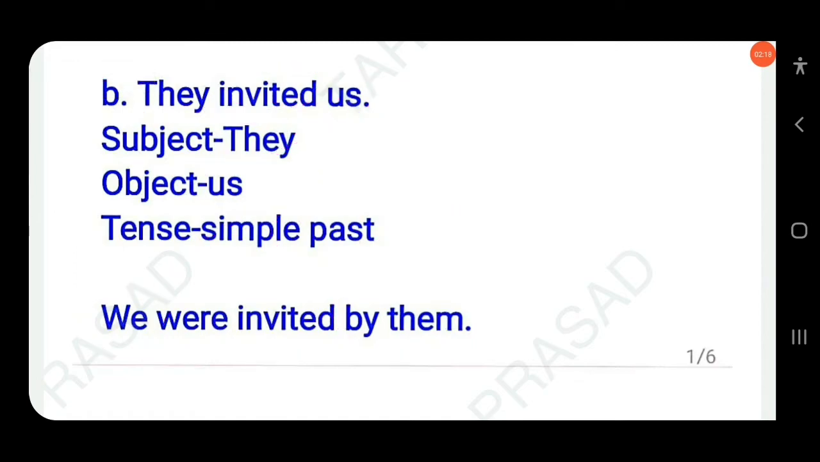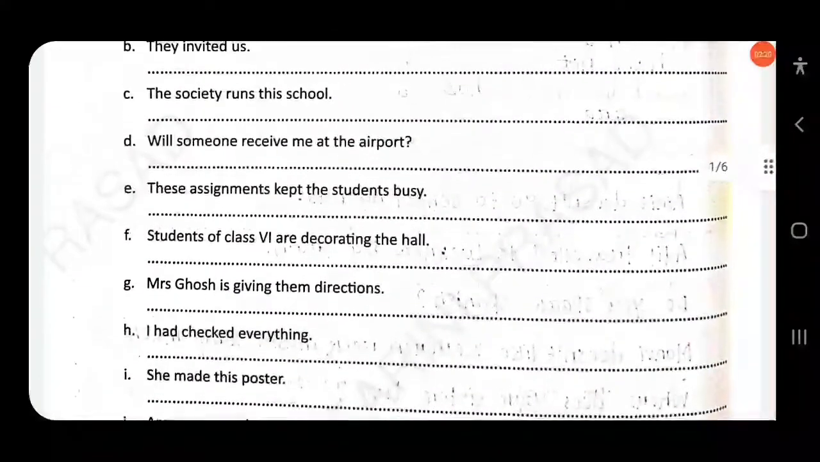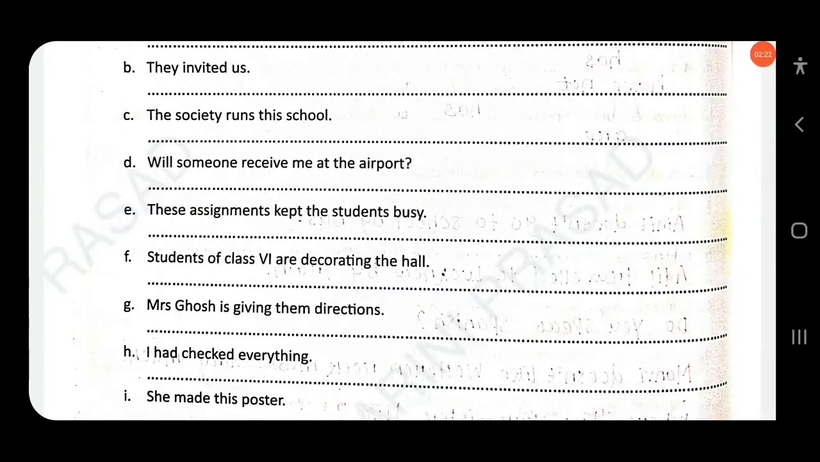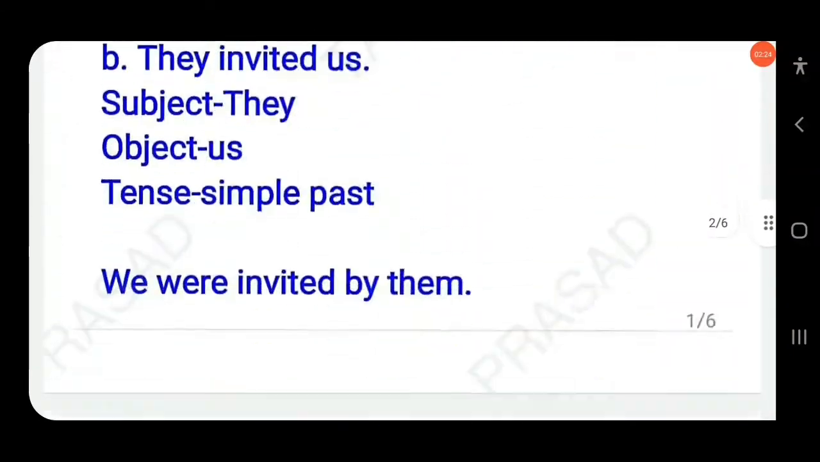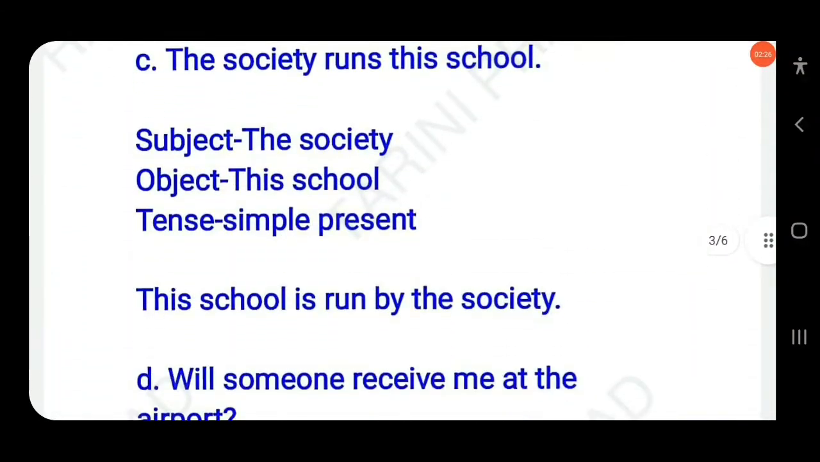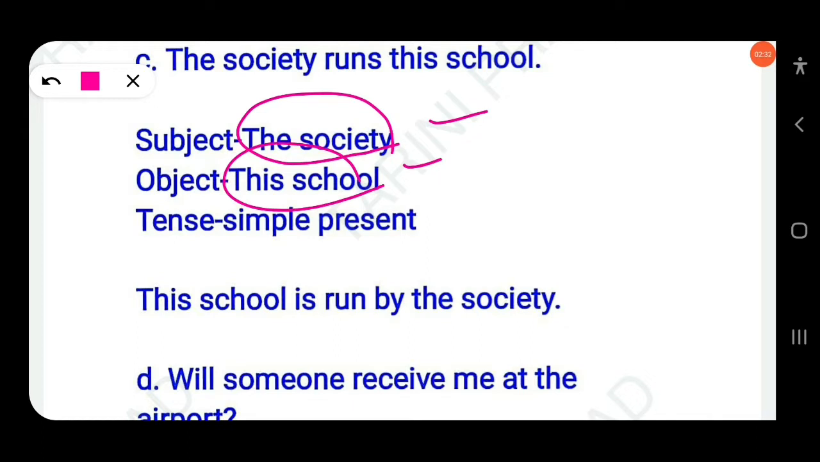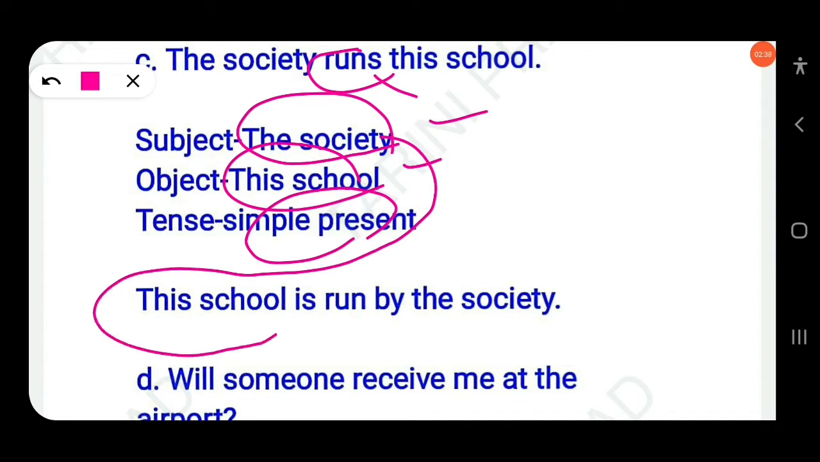Then the next question: the society runs this school. The tense is simple present. The subject is the society, the object is this school, and the verb is runs. The object in the active voice becomes the subject in the passive: this school is run by the society. You just have to add by and the agent, the society.